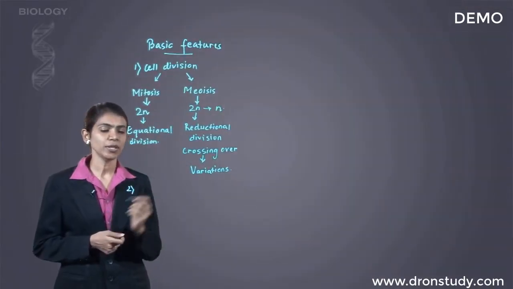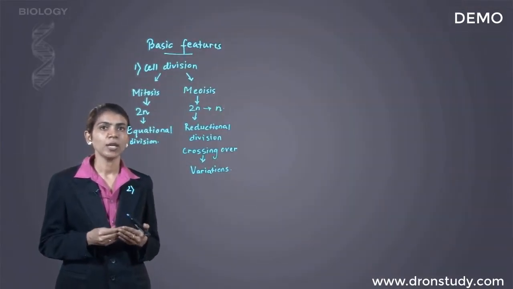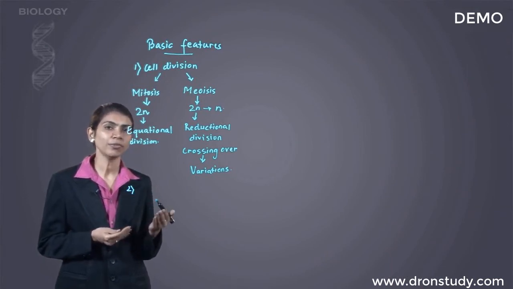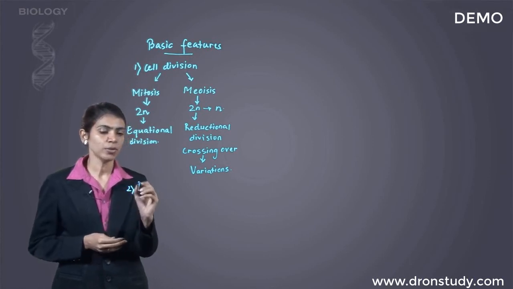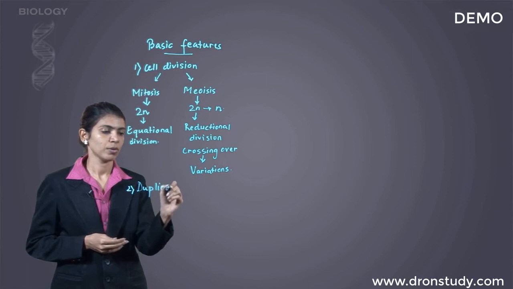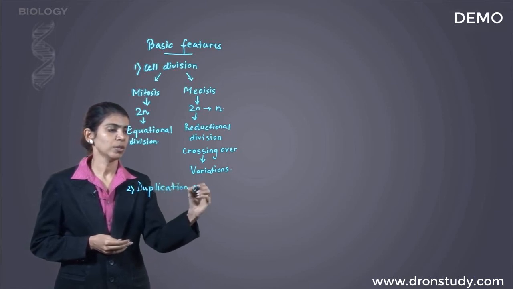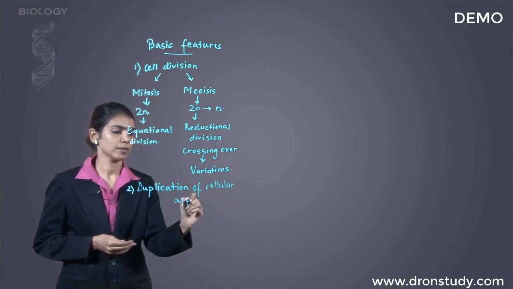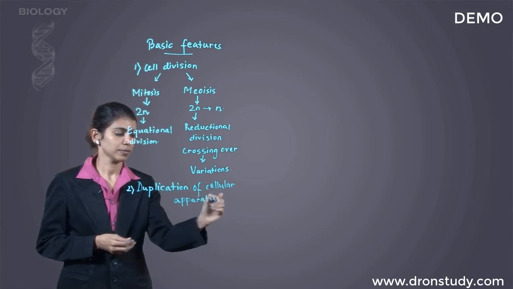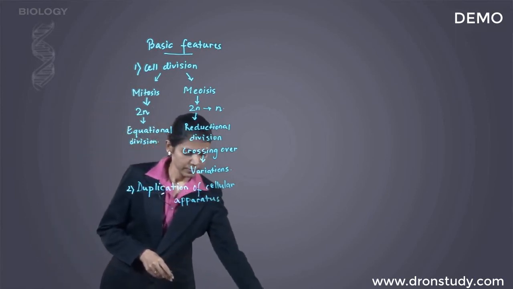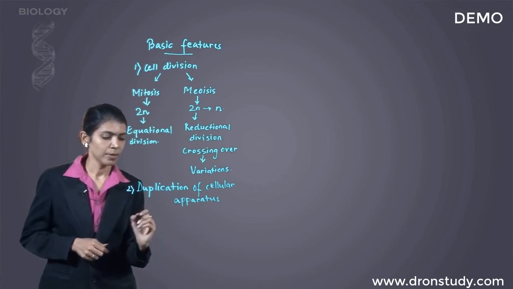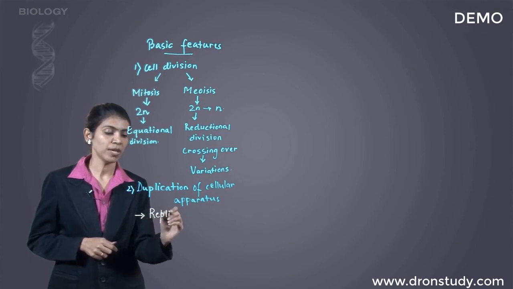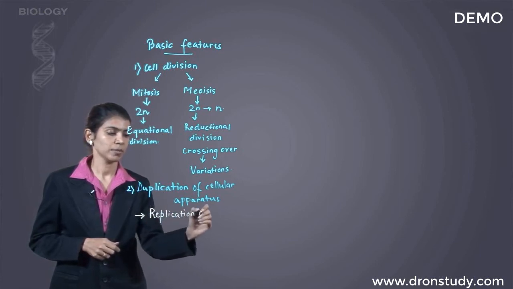Second basic feature of reproduction is duplication of cellular apparatus. Now, whatever apparatus or organelles are present in the cell need to be duplicated before the new individual is formed. So, duplication of cellular apparatus. The most important are the chromosomes. So, replication of chromosomes has to take place.